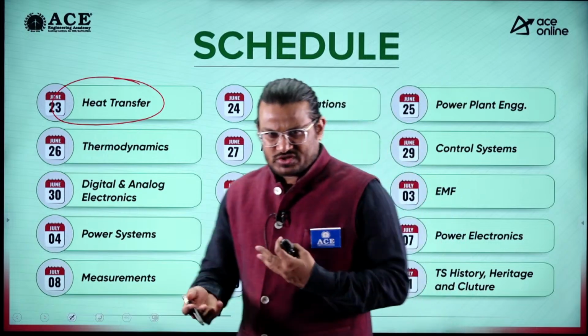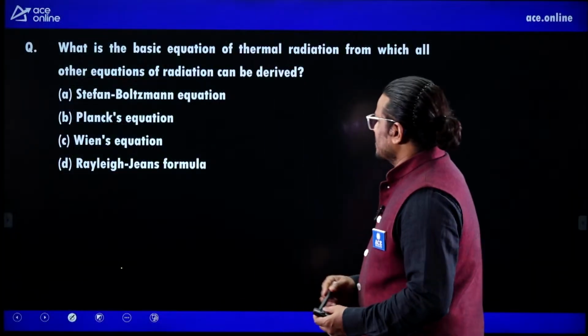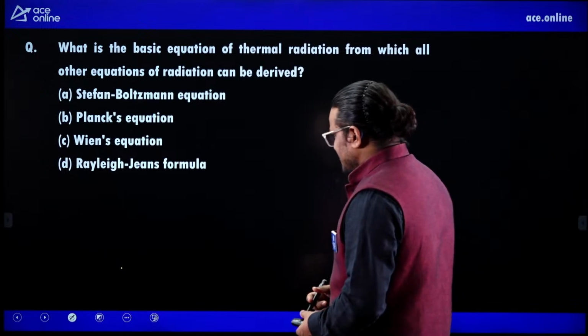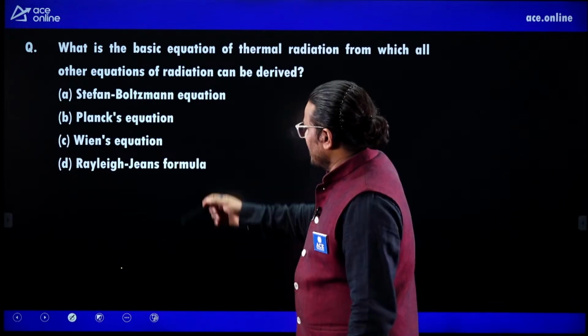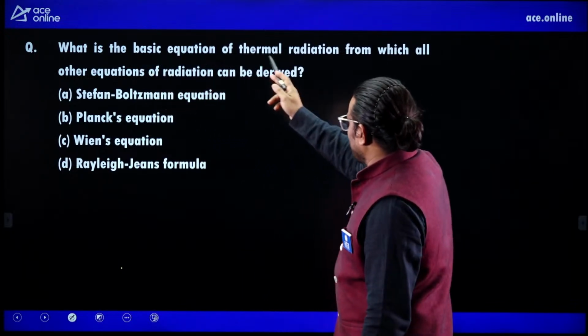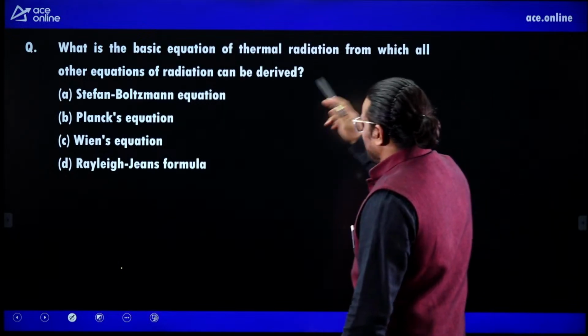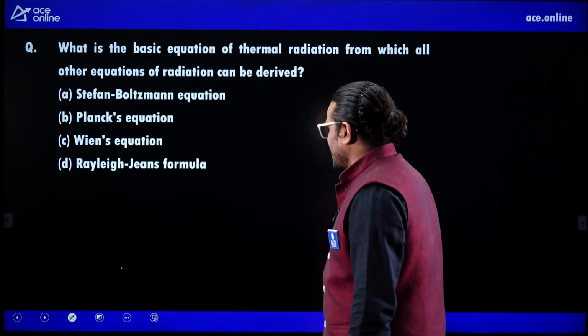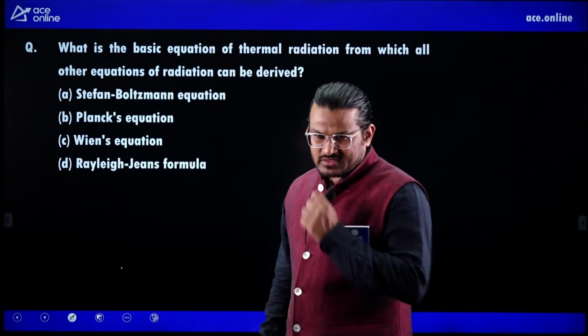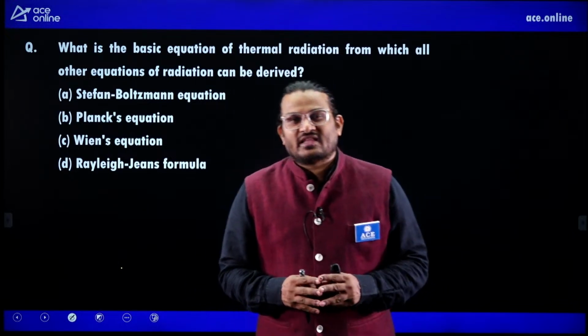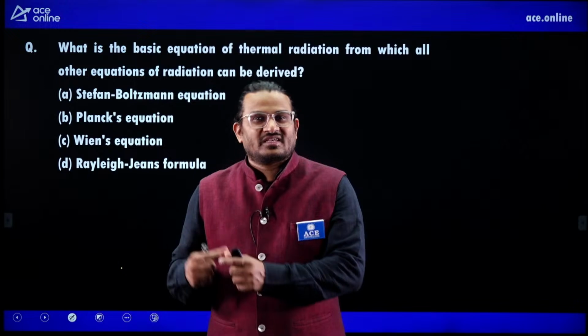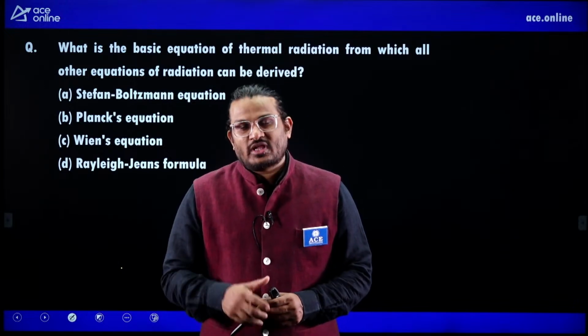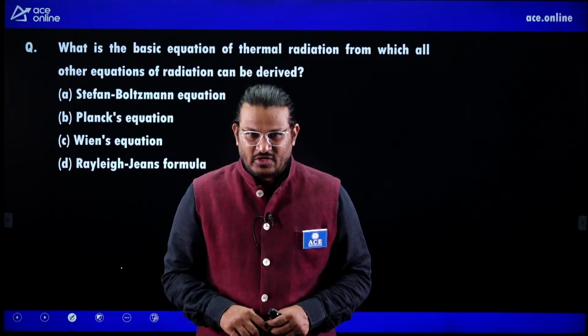Let's start the question series. The first question is from the radiation chapter. What is the basic equation of thermal radiation from which all other equations of radiation can be derived? Means, what is the basic equation in radiation so that all the equations can be derived?